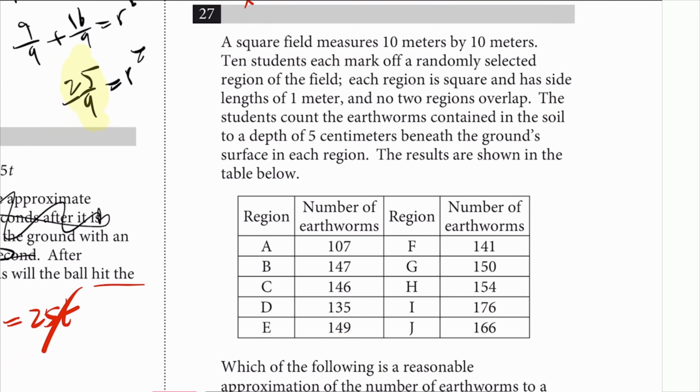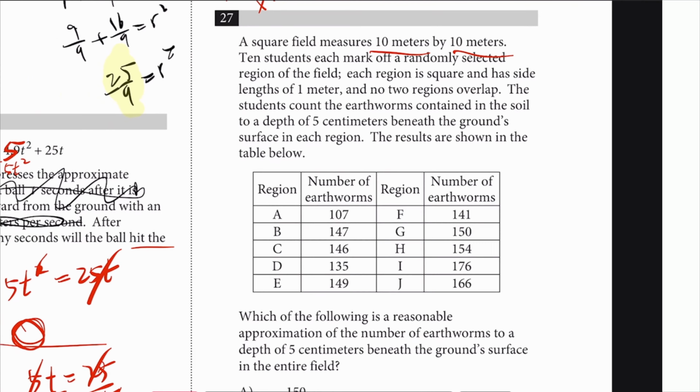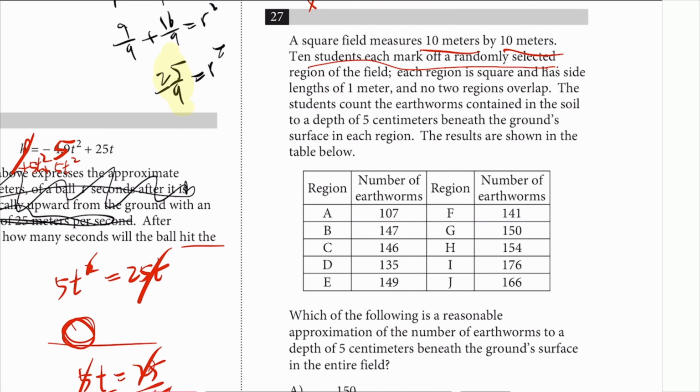Number 27. 10 meters by 10 meters. 10 students each mark off a randomly selected region of the field.